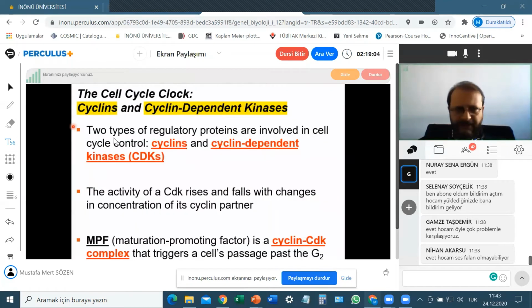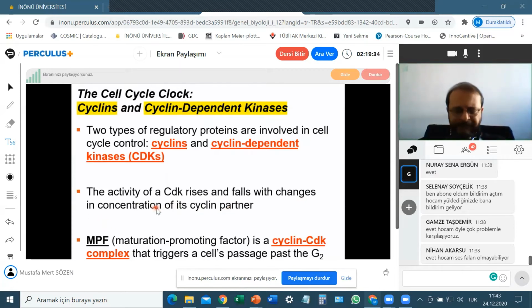Let's go back to our screen share. All right. Cyclins and cyclin-dependent kinases. Two types of regulatory proteins are involved in cell cycle controls. Those are cyclins and cyclin-dependent kinases, CDKs. The activity of a CDK rises and falls with the changes in concentration of its cyclin partner.